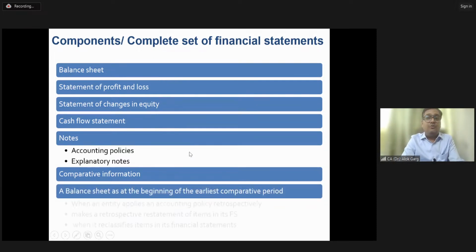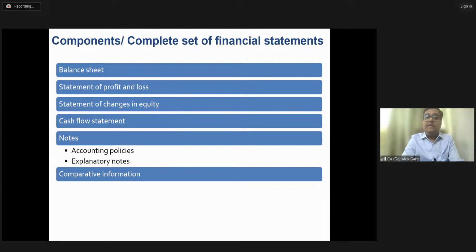So as I told you, in this statement of changes in equity is a new component, and in statement of P&L, there is a new section called other comprehensive income.